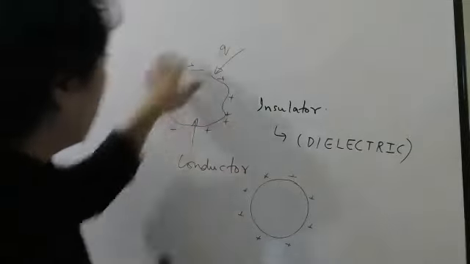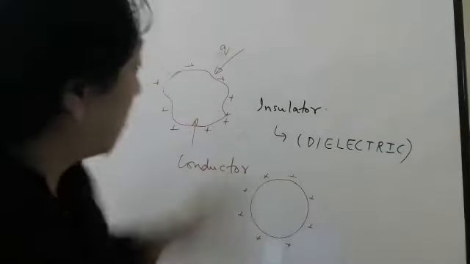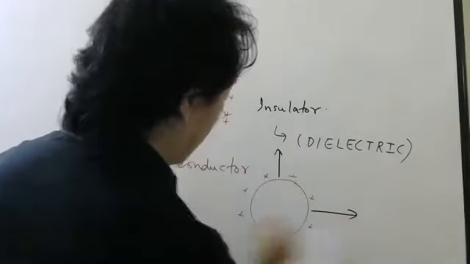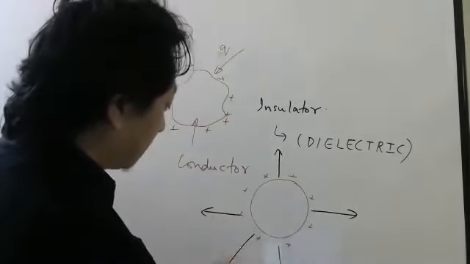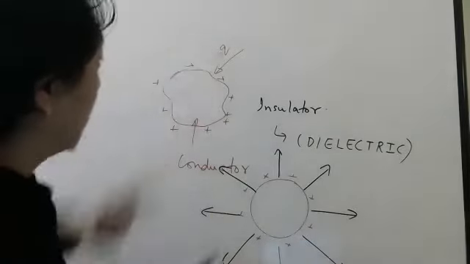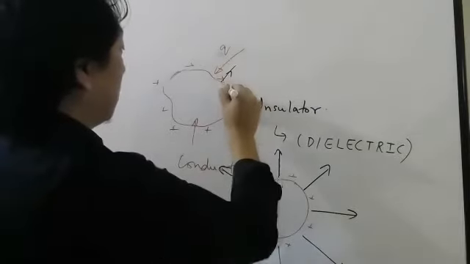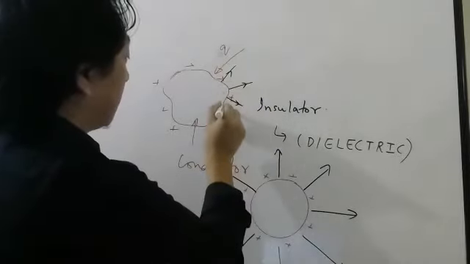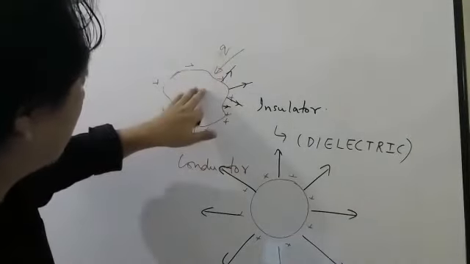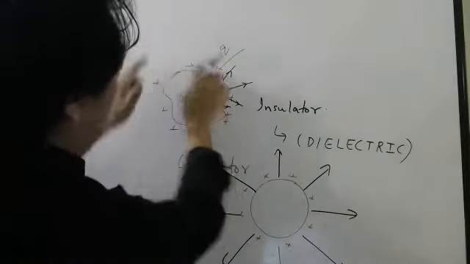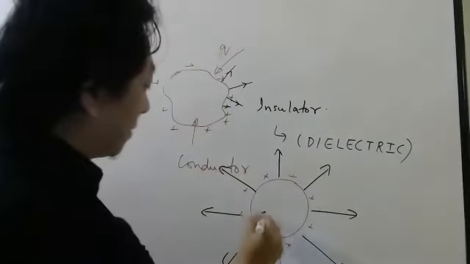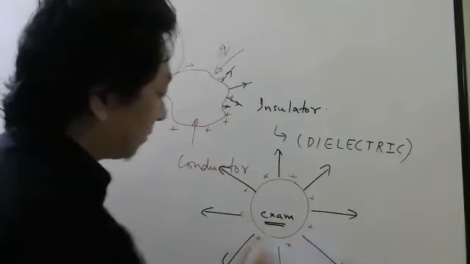Anyways, look here. This charge will create an electric field in its surrounding space. If it is a sphere, you know the electric field is very simple, radially outwards. Here it will be more difficult to draw, but you know it should be perpendicular to the surface. It's quite difficult to draw for every point, but for a sphere it is very easy, and for exam purposes they will ask you spheres only.